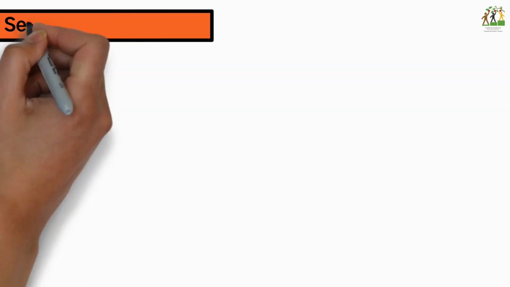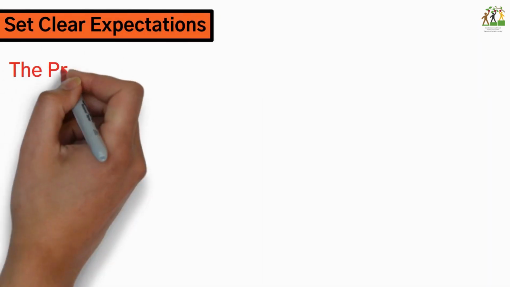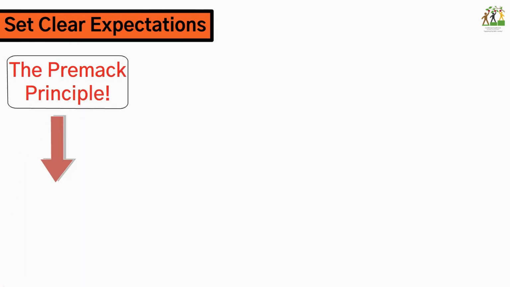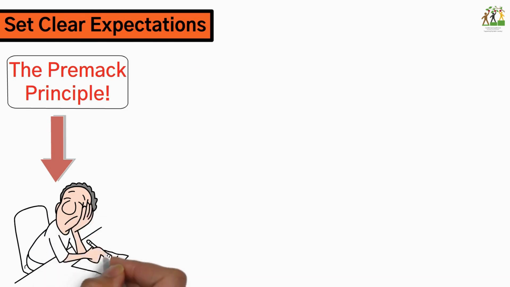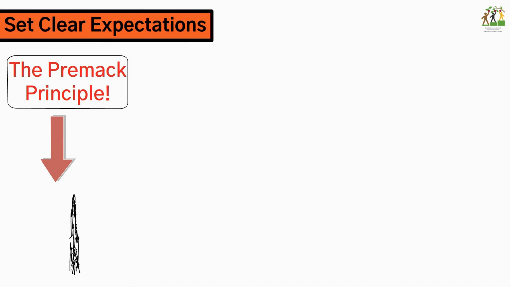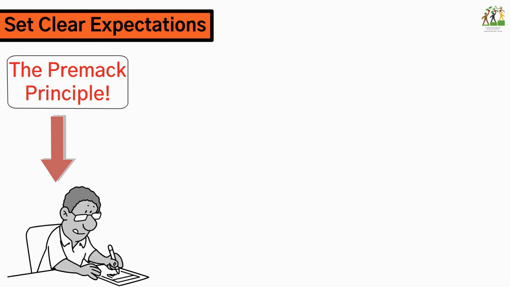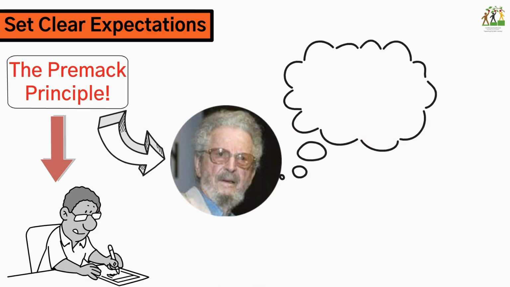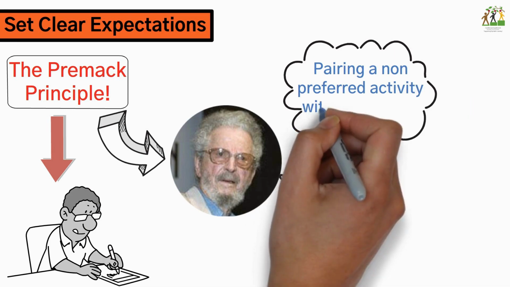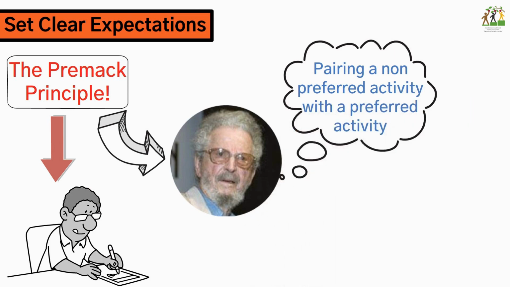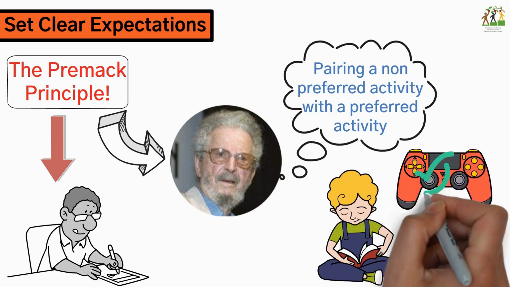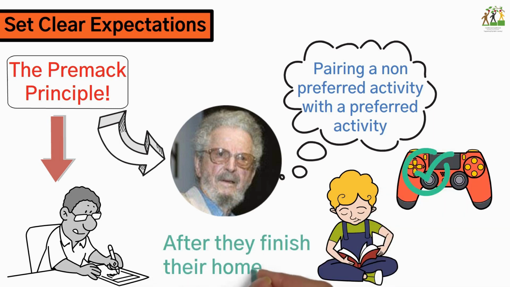Set clear expectations. Use the Premack principle. The Premack principle is a theory of reinforcement that states that a less desired behavior can be reinforced by the opportunity to engage in a more desired behavior. The theory is named after its originator, psychologist David Premack, pairing a non-preferred activity with a preferred activity. Example: a child prefers playing video games over homework. So, tell them they can play video games after they finish their homework.